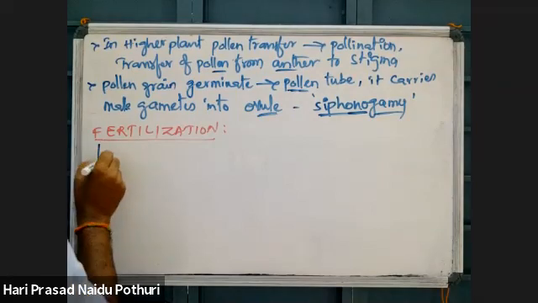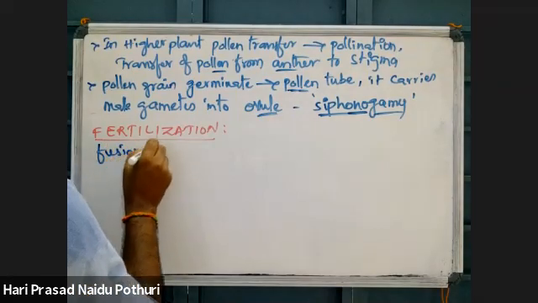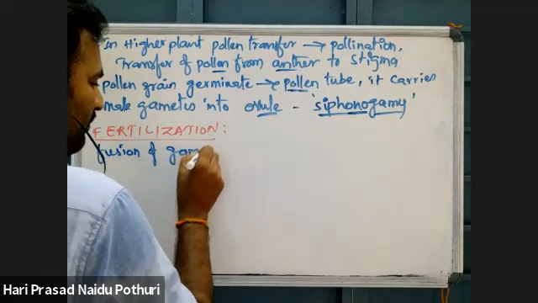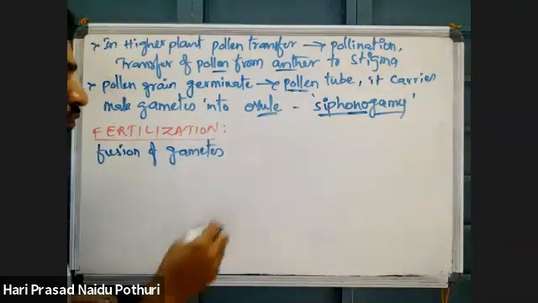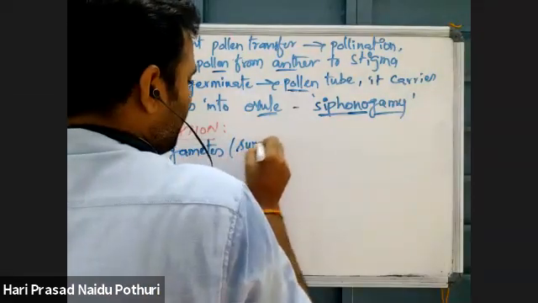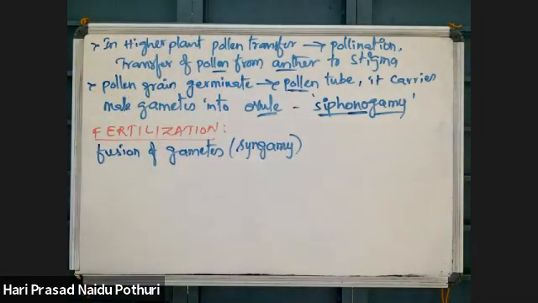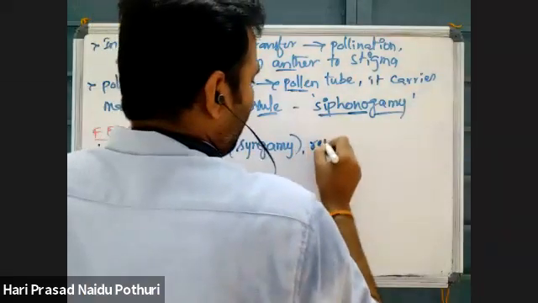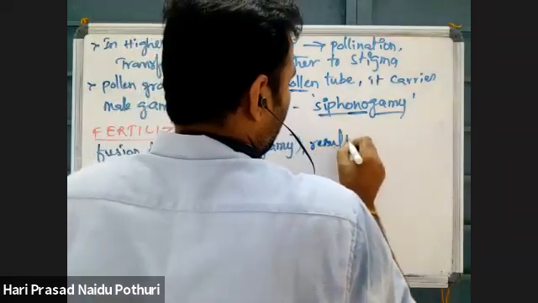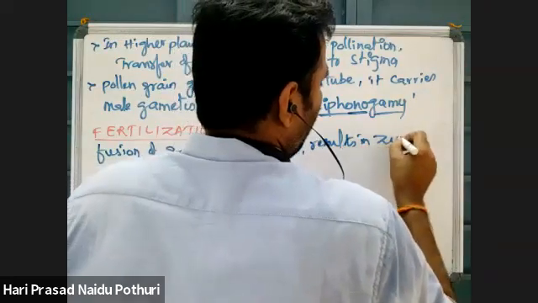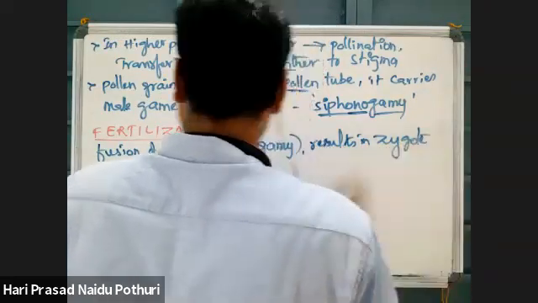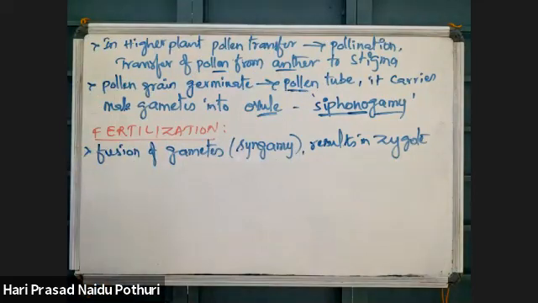What is fertilization? Usually fusion of gametes. Fusion of gametes, normally we call syngamy. Fusion of gametes and formation of zygotes is called fertilization.